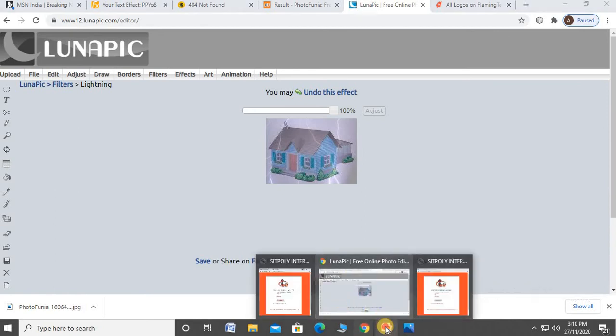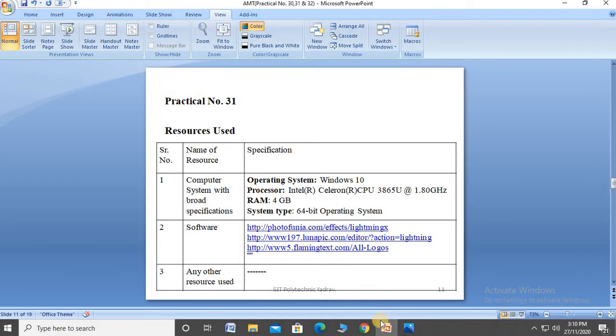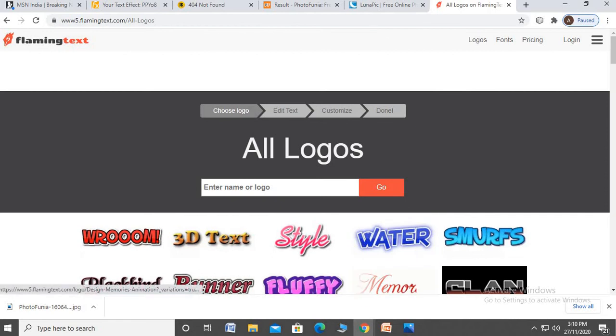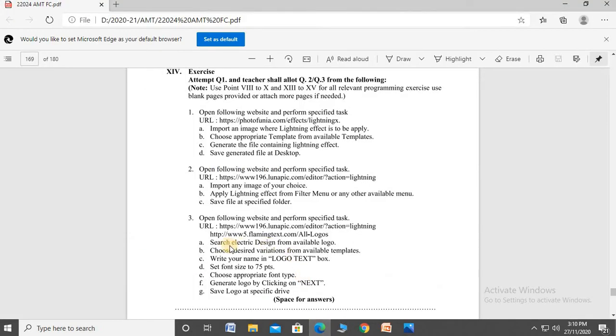After that, go to the third URL. This question, okay, what does it say? Select the electric design from the available logos, choose the desired variations from the available templates, write the name of the logo text, size is 75 points, appropriate font name, click next and logo.